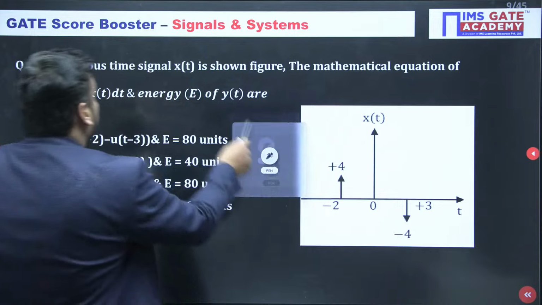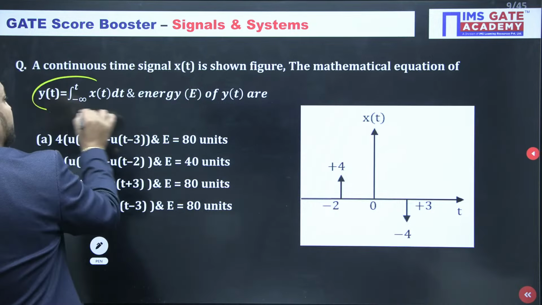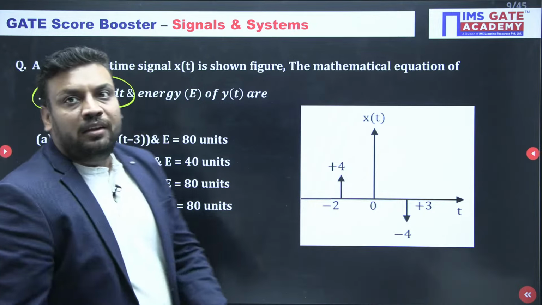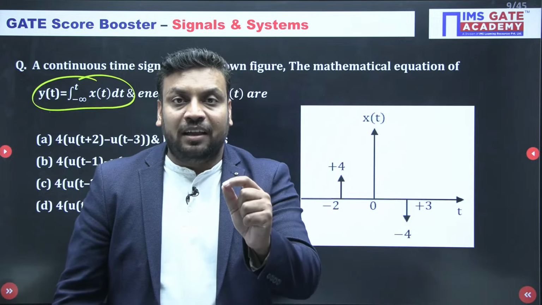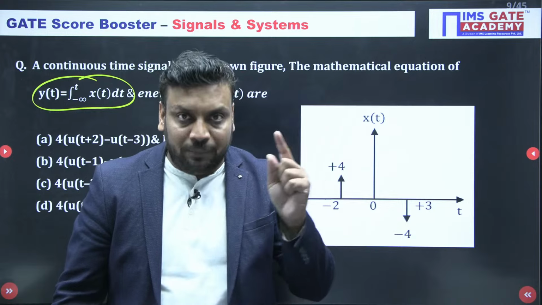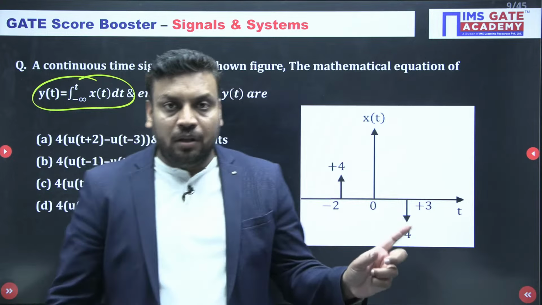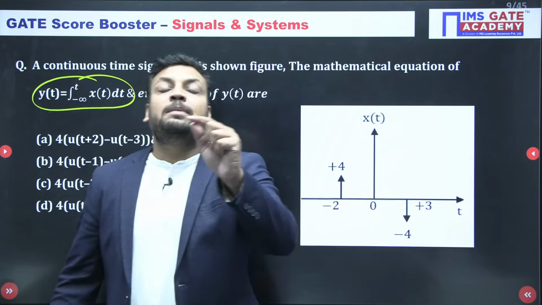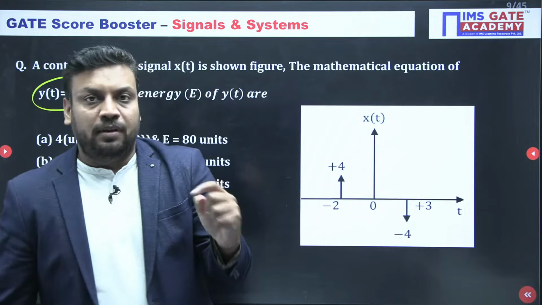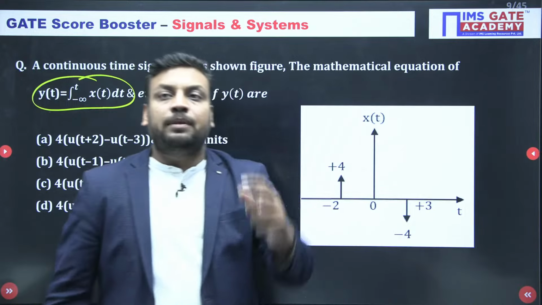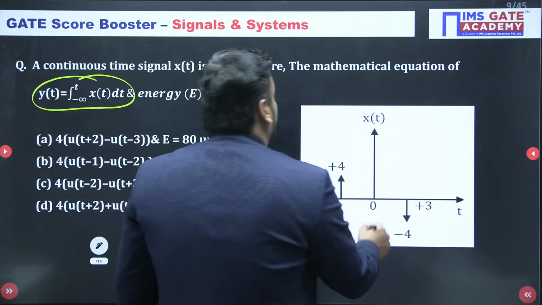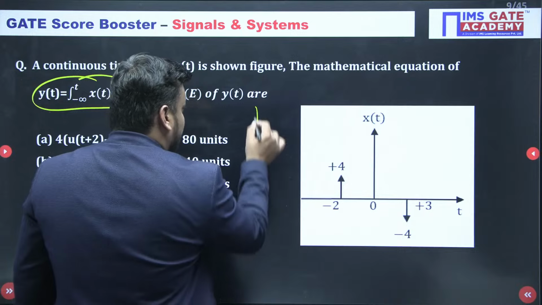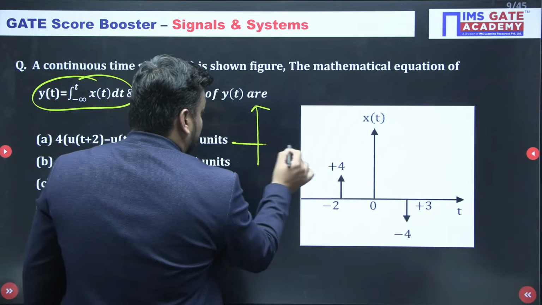x of t, student, do you know this is running integration? We know that in the process of integration, the integration of an impulse becomes a step signal, and the weight of the impulse becomes the magnitude of the step. So, student, what you need to do: I am making a small curve because I have no space here.